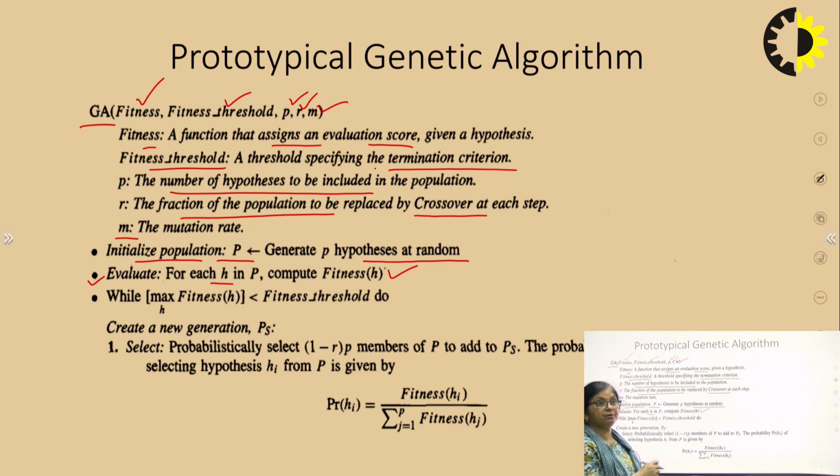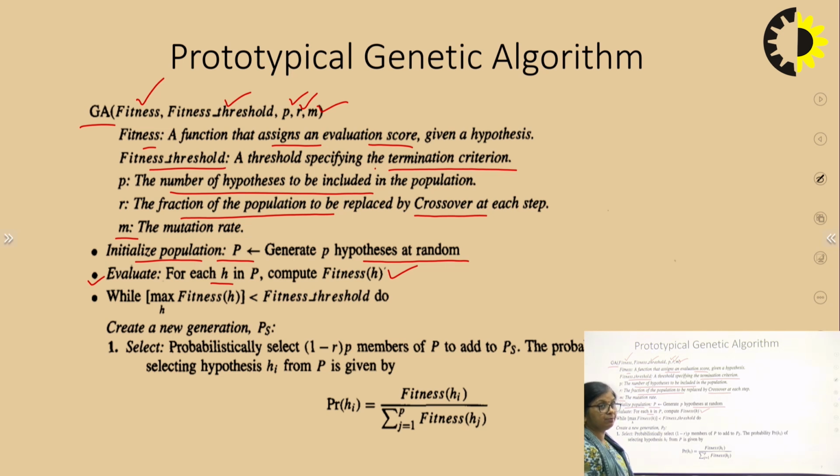So from the current hypothesis set, we see what the maximum is. Is it the threshold required? If it is okay, then that forms the termination criteria. It means we have got a good enough solution. Otherwise, we will try to improve our solution.